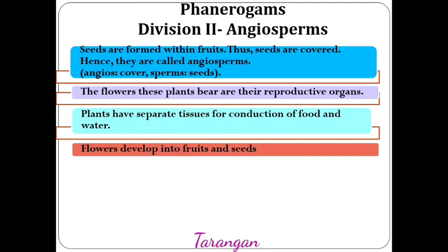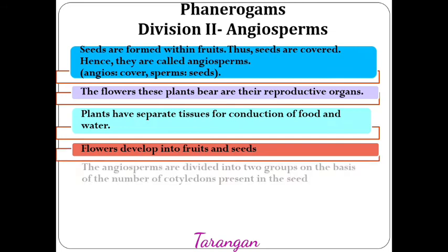The flowers develop into fruits and seeds. The gynoecium of the flower contains ovary as well as ovules. Ovary is the part which turns into fruit, and ovules of that ovary turn into seeds after fertilization. The angiosperms are divided into two groups. These two groups are made on the basis of the number of cotyledons that are present in the seeds.